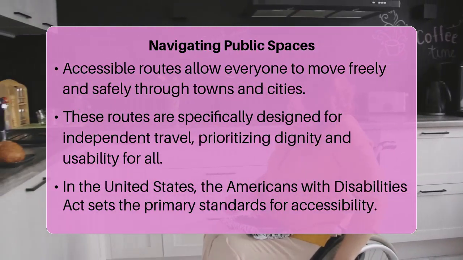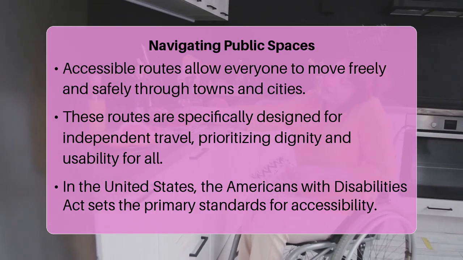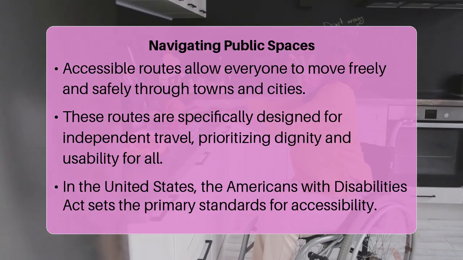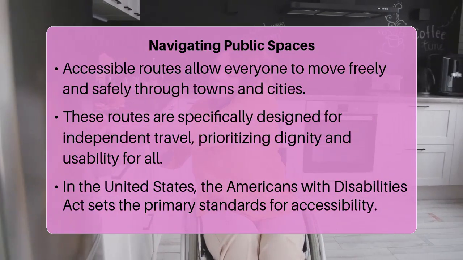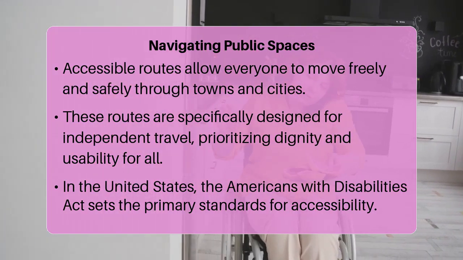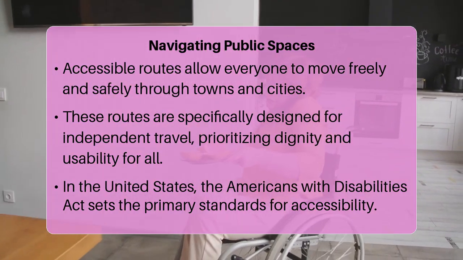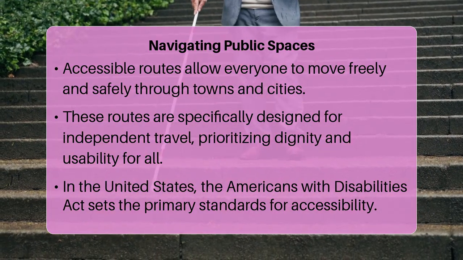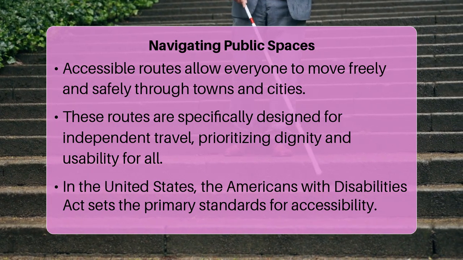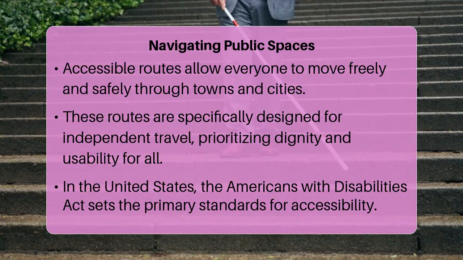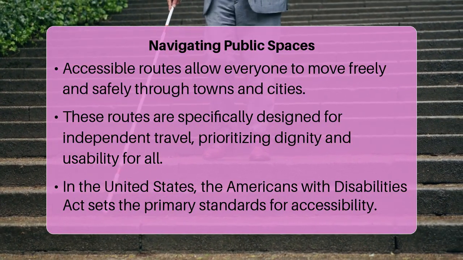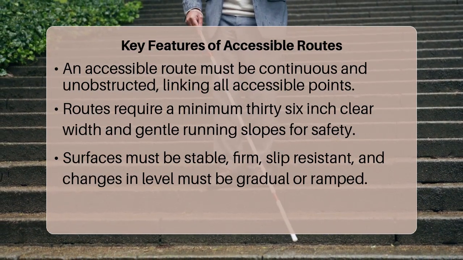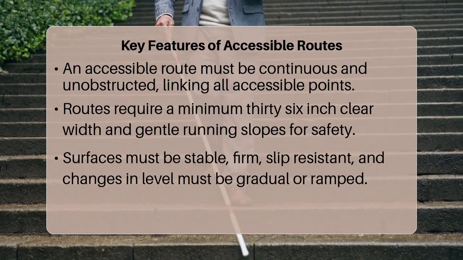The core standard for this in the United States comes from the Americans with Disabilities Act, or ADA. The ADA accessibility guidelines specify crucial elements that make a path truly accessible. First, an accessible route must be continuous, meaning there are no gaps or breaks in the path of travel. It needs to be a clear and unobstructed pathway from one accessible point to another, such as from a public right-of-way to the entrance of a building, or between accessible elements within a site. This continuous path includes accessible parking spaces, passenger loading zones, public streets, and accessible building entrances.